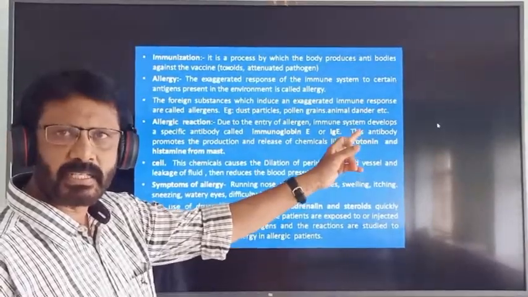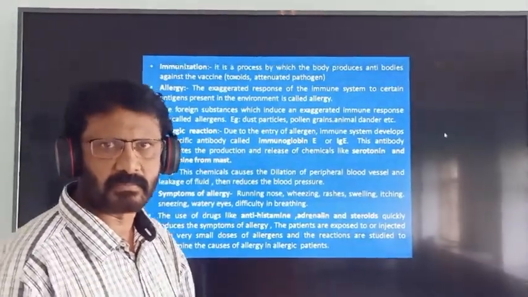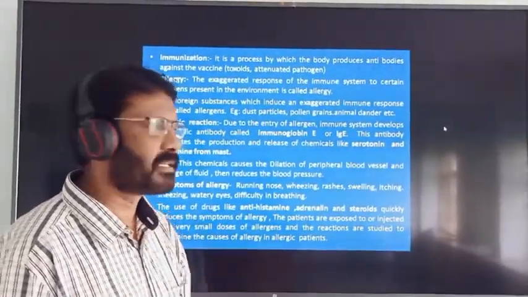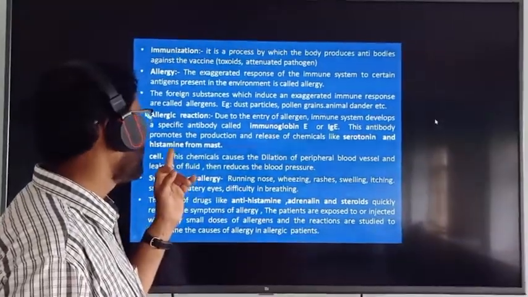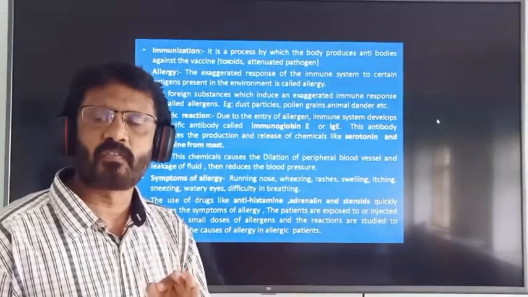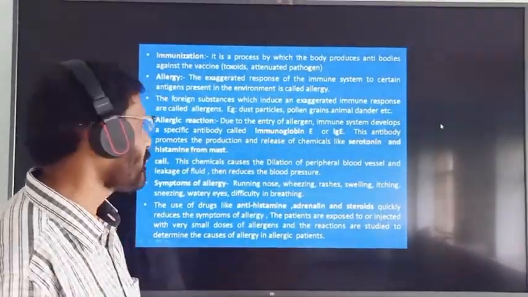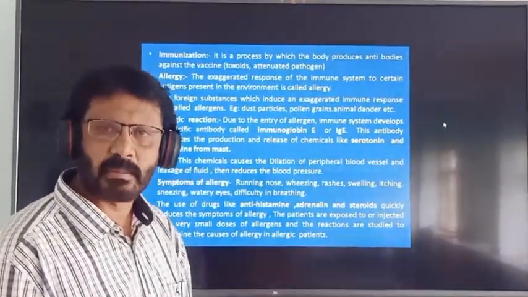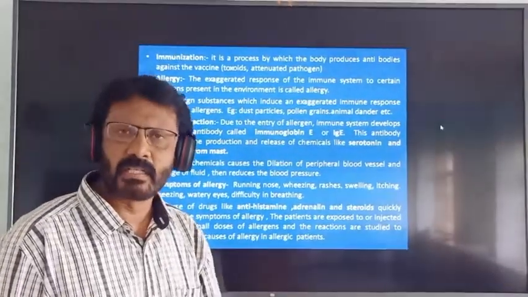This immunoglobulin E antibody promotes the production and release of chemicals like serotonin and histamine from the mast cells of areolar connective tissue.